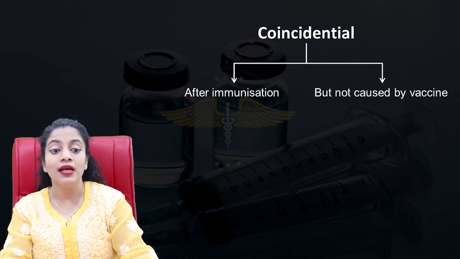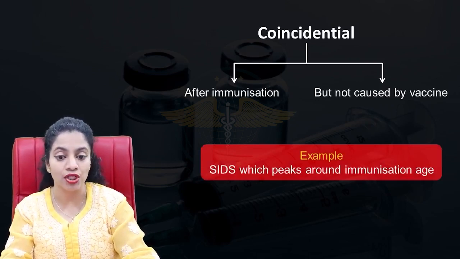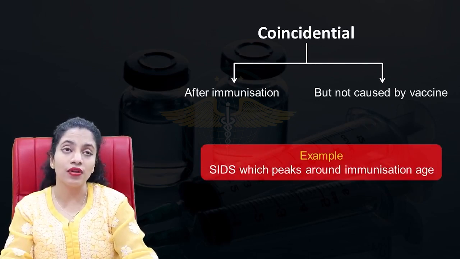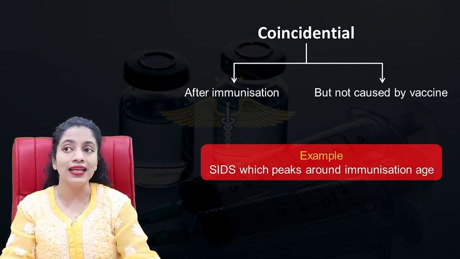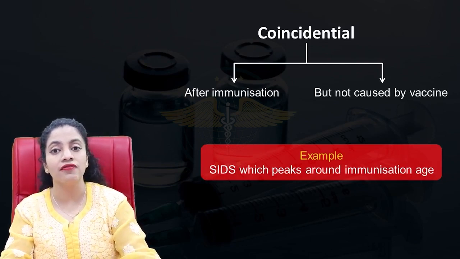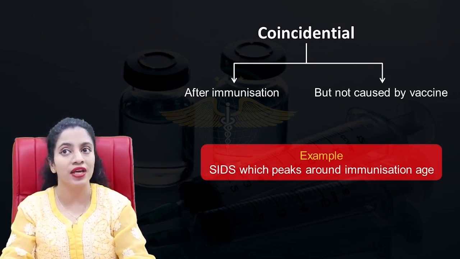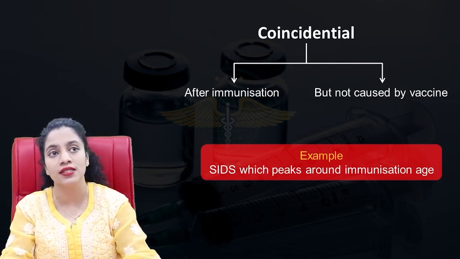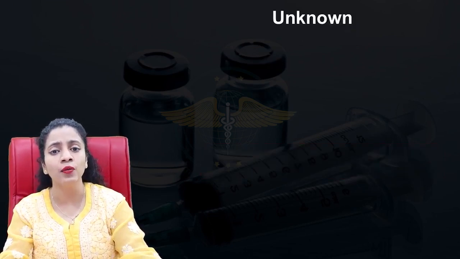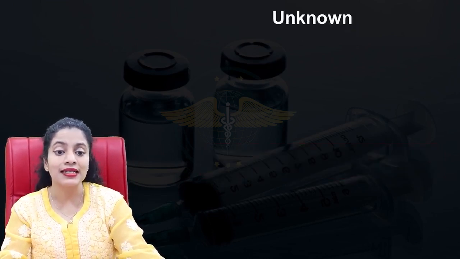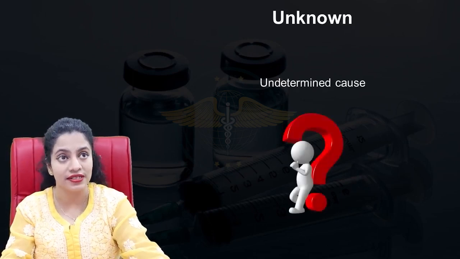For example, sudden infant death syndrome, or cot death, as it is known in common language, peaks around the age of immunization, that is, in infancy. So, it's very likely that you may have a sudden infant death happening after immunization but not because of immunization. It's just happening as a coincidence. That's a coincidental AEFI. And we come to the last category, that is an unknown AEFI, where there is an undetermined cause for the adverse event.